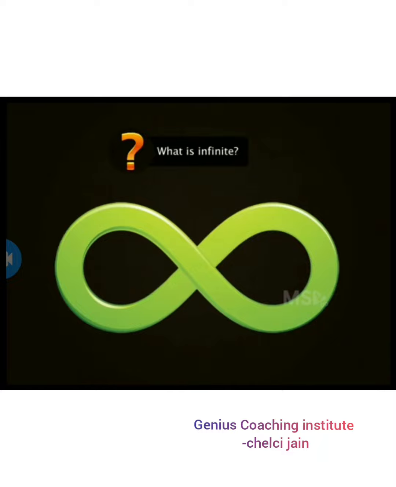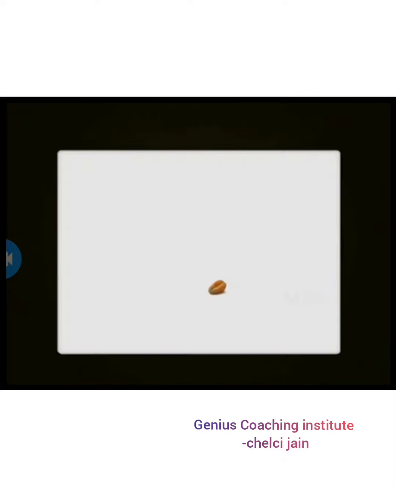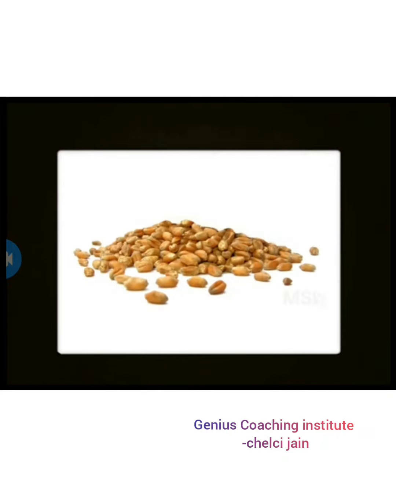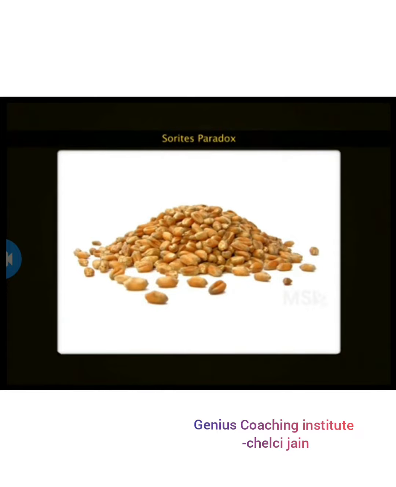To understand this, consider this illustration. Suppose there is a single grain of wheat. It does not comprise a heap, nor do 2 or 3 or 4 or 10 grains of wheat. However, at some point, the collection of grains becomes large enough to be called a heap. But there is apparently no definite point where this occurs. This is called a Sorites paradox.